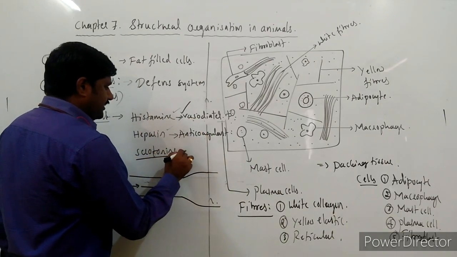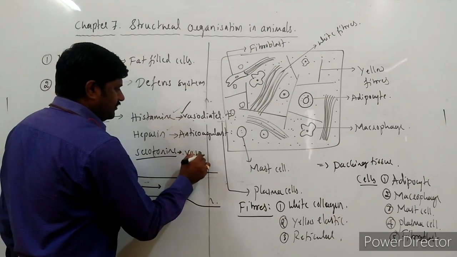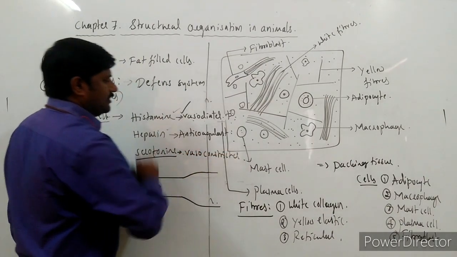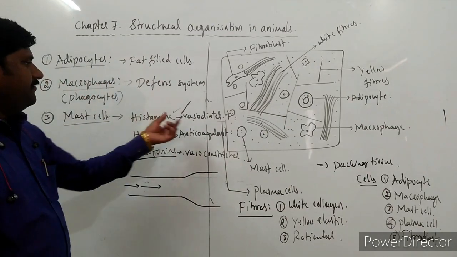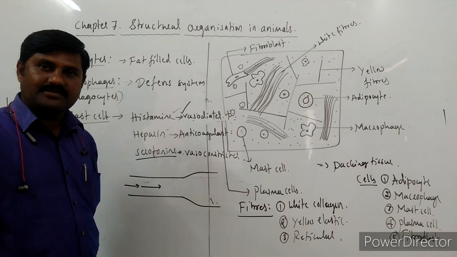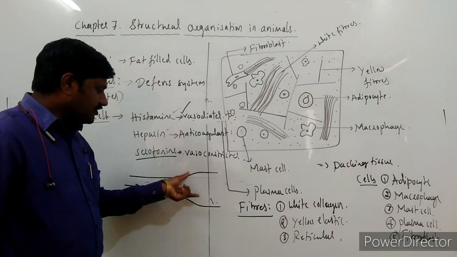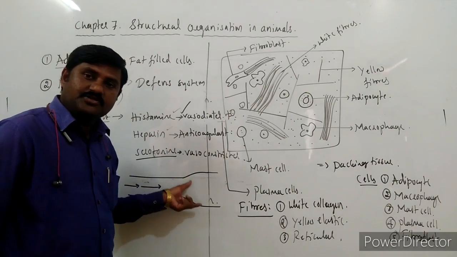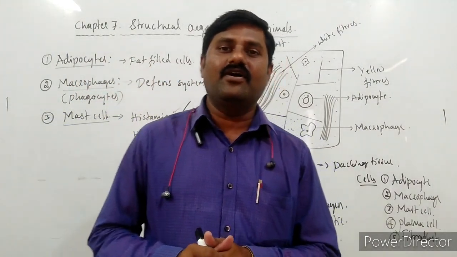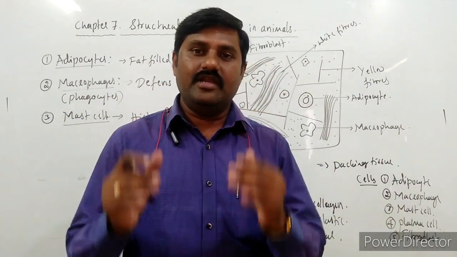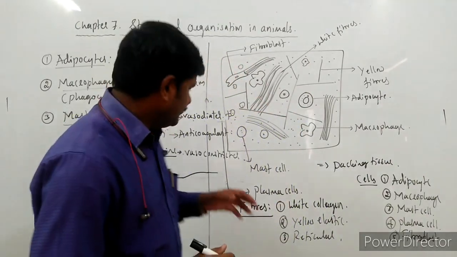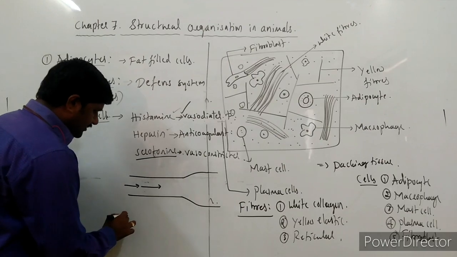And serotonin, it is acting as vasoconstrictor. So if vasodilation takes place, once again it should contract. When should it contract? The question arises. When there is a need of more blood pressure, constriction takes place.